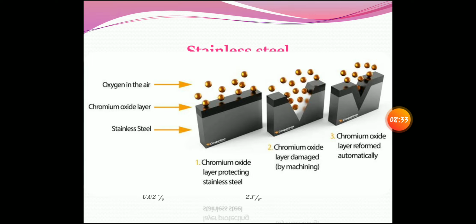Once it is depleted also, because of the free chromium that is present, it again forms the chromium oxide layer, which is a perpetual process. So this process of adding 12 to 30% chromium in a carbon steel is called passivation. See the chromium oxide layer getting damaged by machining, but still it is getting reformed automatically, because it is already present in the parent metal.